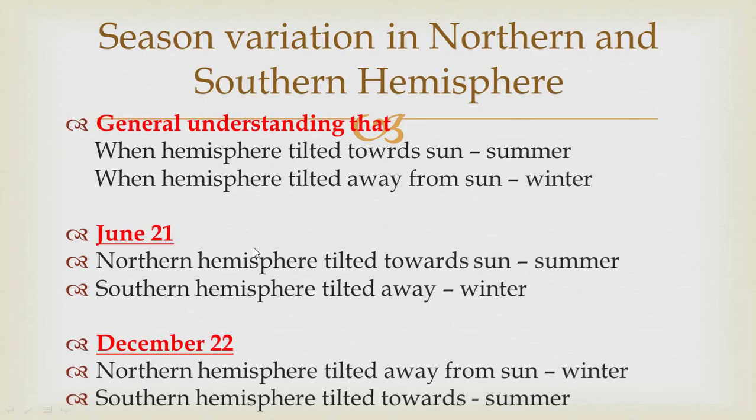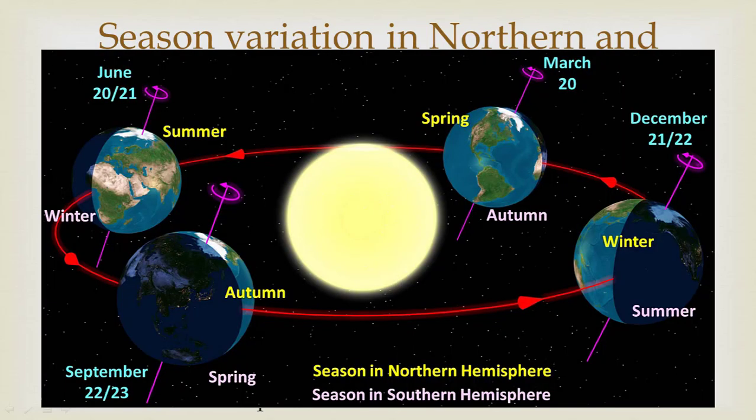So now we will see the season variation in northern and southern hemisphere. The general understanding is that when a hemisphere is tilted towards the sun there would be summer, and when a hemisphere is tilted away from the sun there would be winter. On June 21, you can see in the picture, the northern hemisphere is tilted towards the sun and there would be summer, while the southern hemisphere is tilted away from the sun and there would be winter.